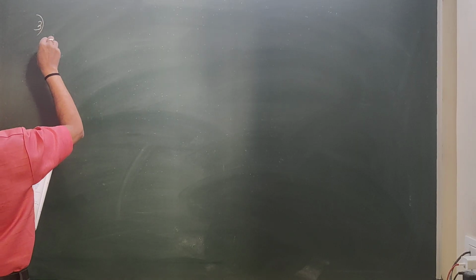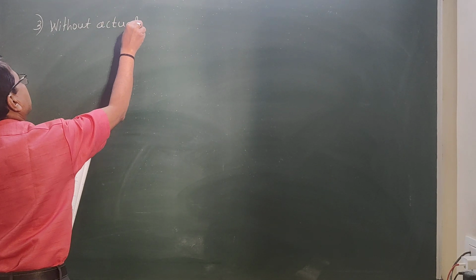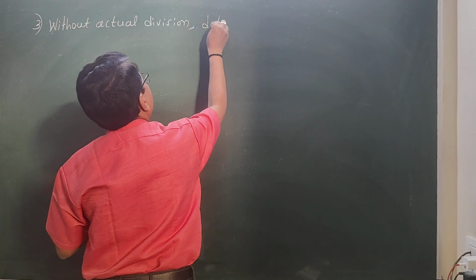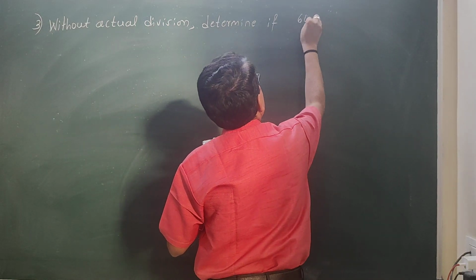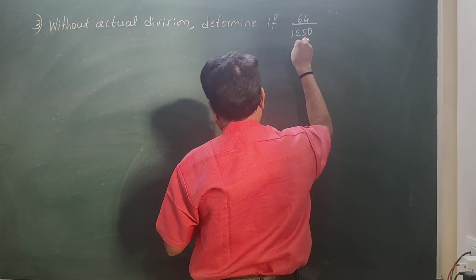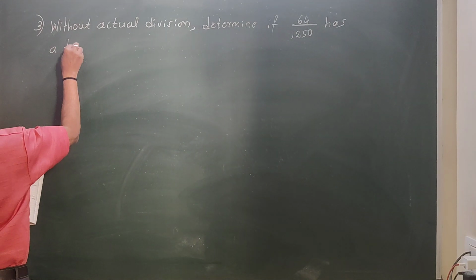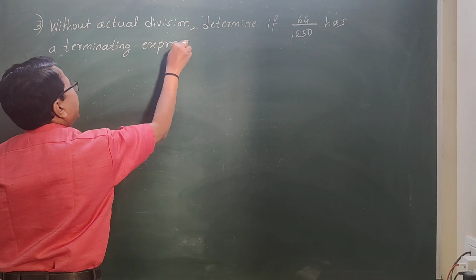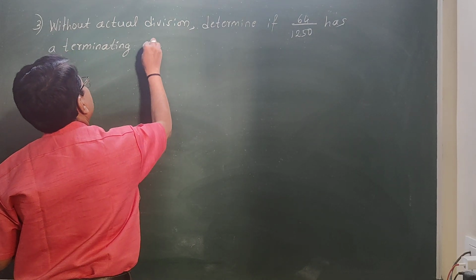Next question is the third one. Without actual division, determine if 64 by 1250 has a terminating decimal expansion.